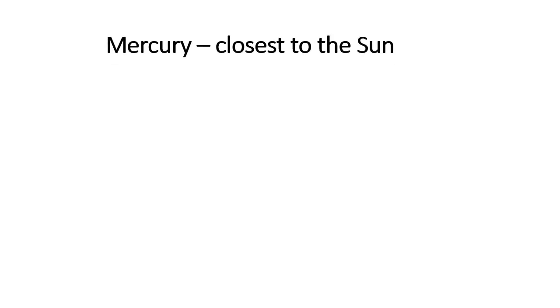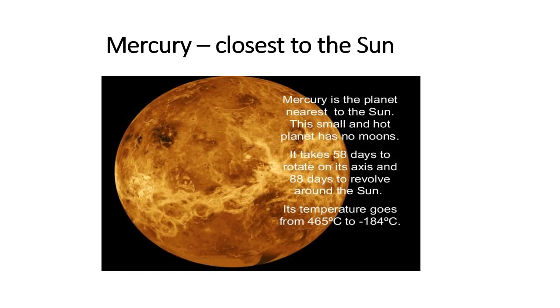First, Mercury, which is the closest planet to the sun. It is very hot. It does not have any moon. It takes 58 days to rotate on its axis and completes a revolution in 88 days.